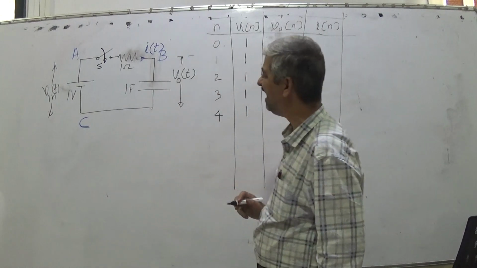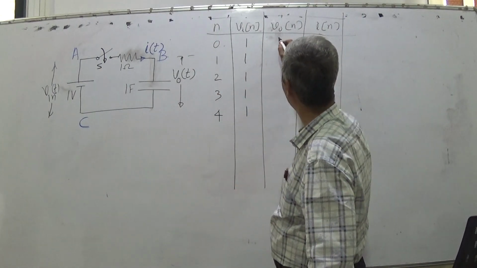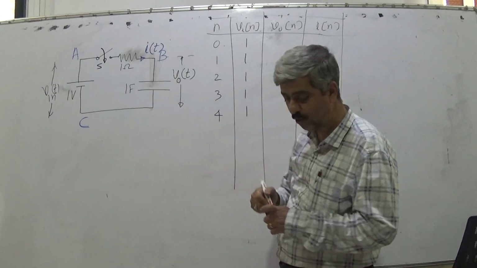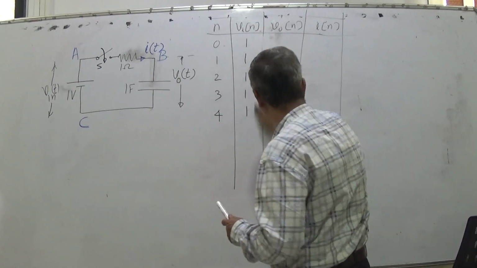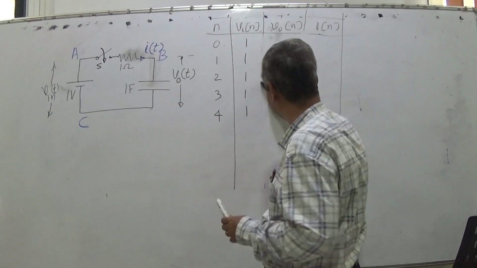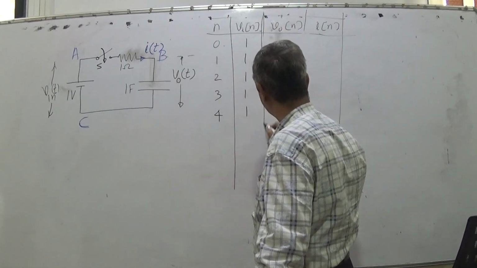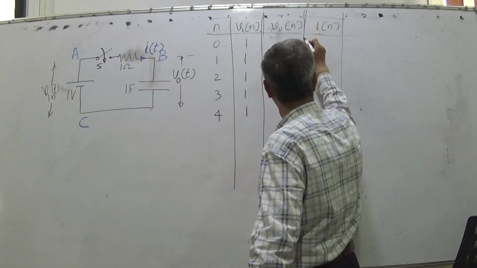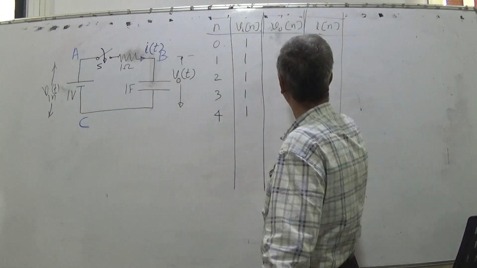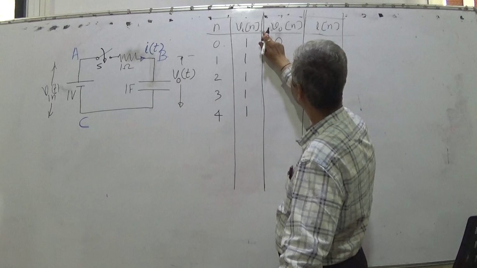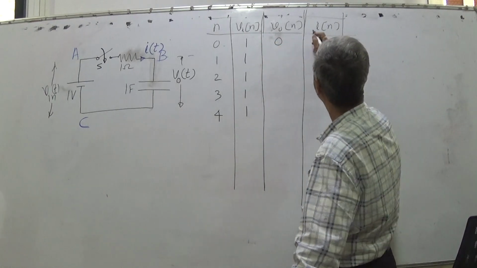What is VON? VON at n equal to 0: the capacitor was initially uncharged, so an uncharged capacitor gives VON of 0. What is IN?